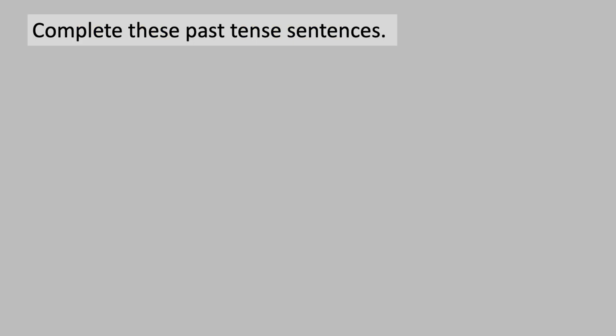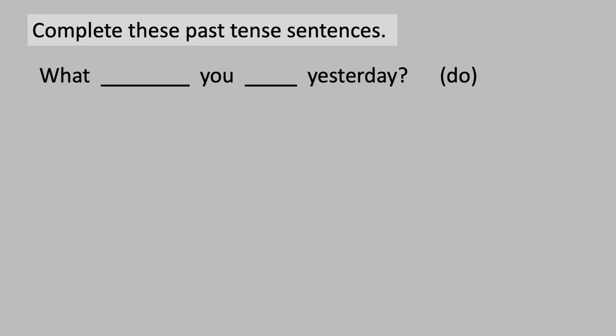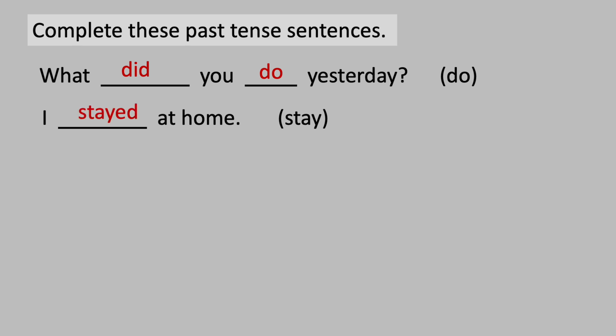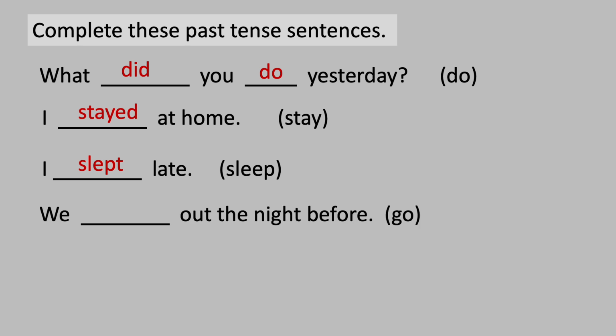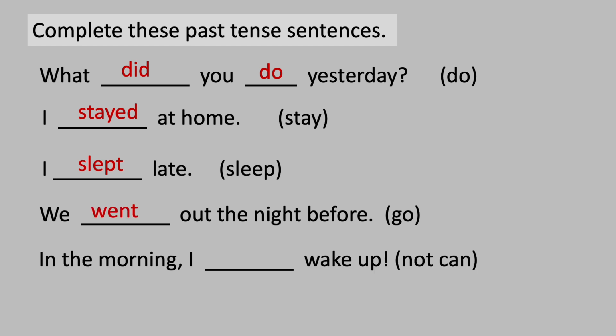Complete these past tense sentences. What you yesterday, and the verb is do. What did you do yesterday? I am at home. Stay. I stayed at home. I am late. Sleep. I slept late. We out the night before. Go. We went out the night before.